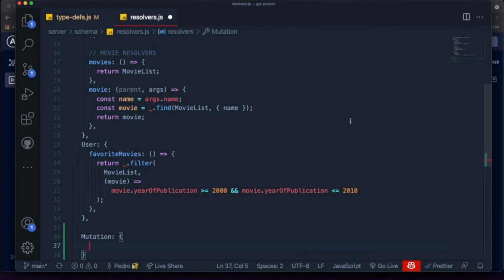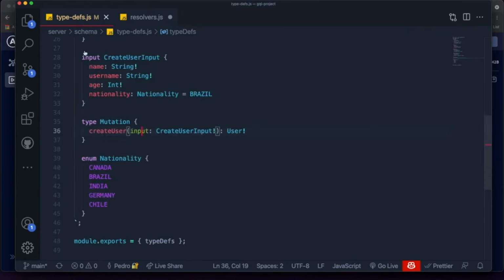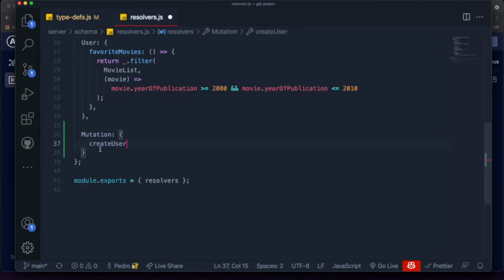So the first function that we're going to work with is the one that we created. It has to be the same name, so it has to be called createUser. And we're going to come over here, just create the function, and it should be fine.